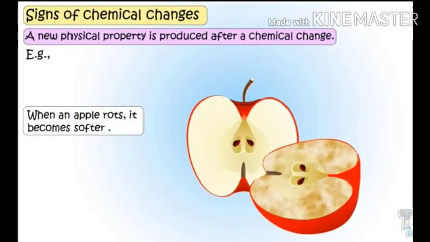Now let us see another example, that is the rotting of an apple. The apple becomes softer. The physical property of this apple changes.